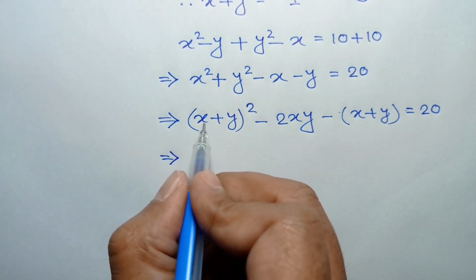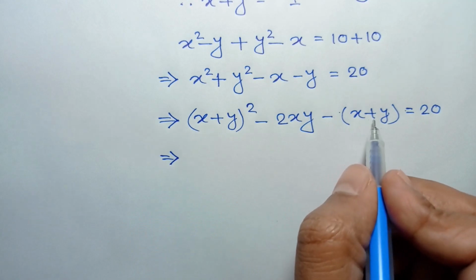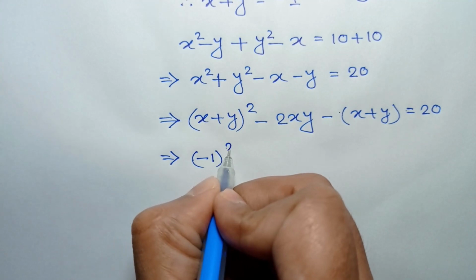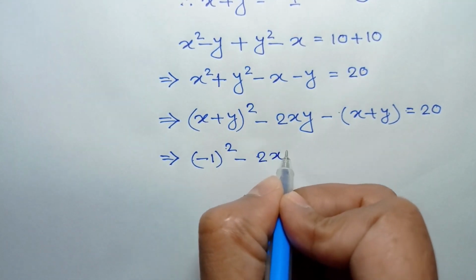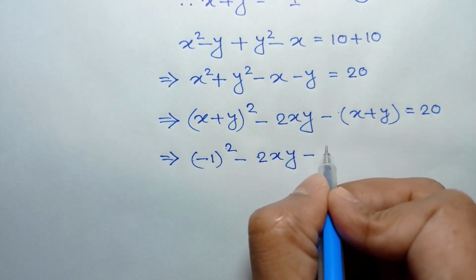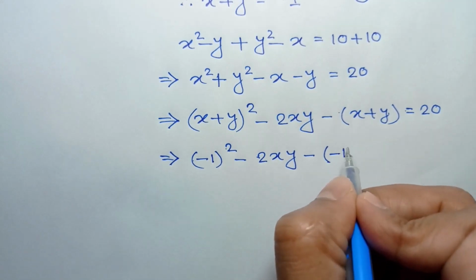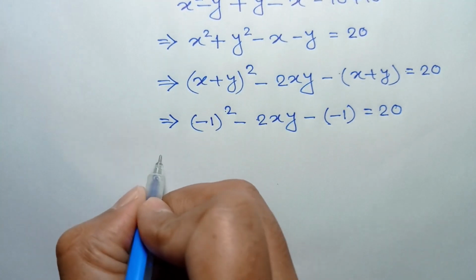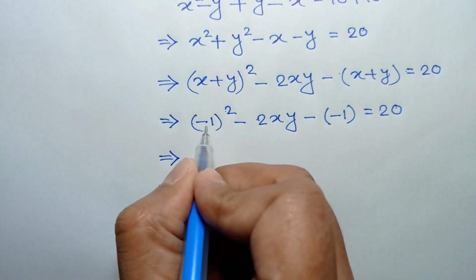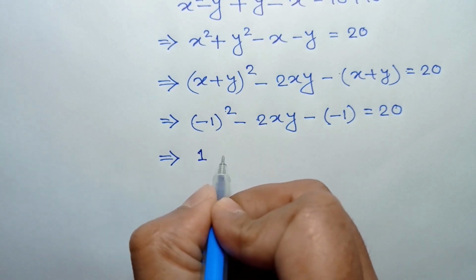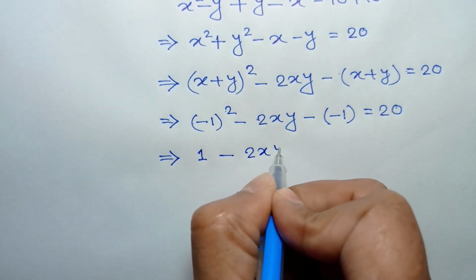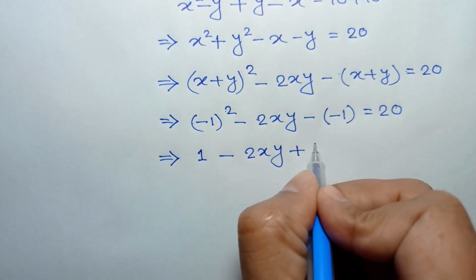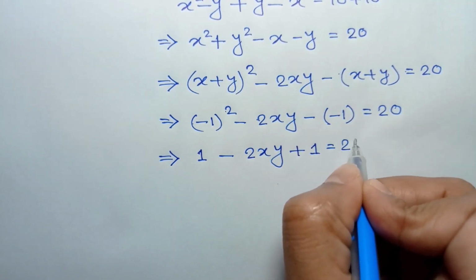Substituting the value of x plus y from equation 3, we can write negative 1 whole squared minus twice xy minus the value of x plus y, which is negative 1, is equal to 20. Negative 1 whole squared is positive 1 minus twice xy, and negative times negative 1 is positive 1, is equal to 20.